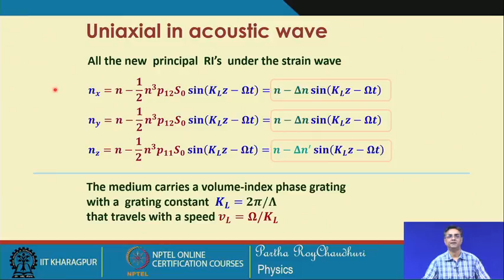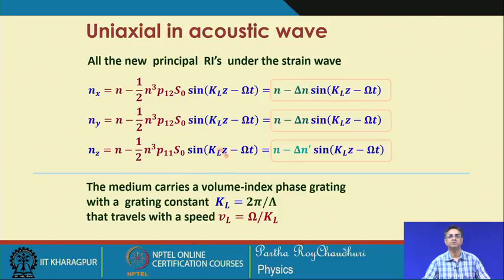This will create a periodic change in the refractive index all along the medium, and we will see that it behaves like a volume phase grating. Any light propagating through such a medium will experience a phase grating, a volume grating, and the light will be diffracted. We will see that this diffraction can be of two types, depending on the periodicity and the frequency of the acoustic wave.